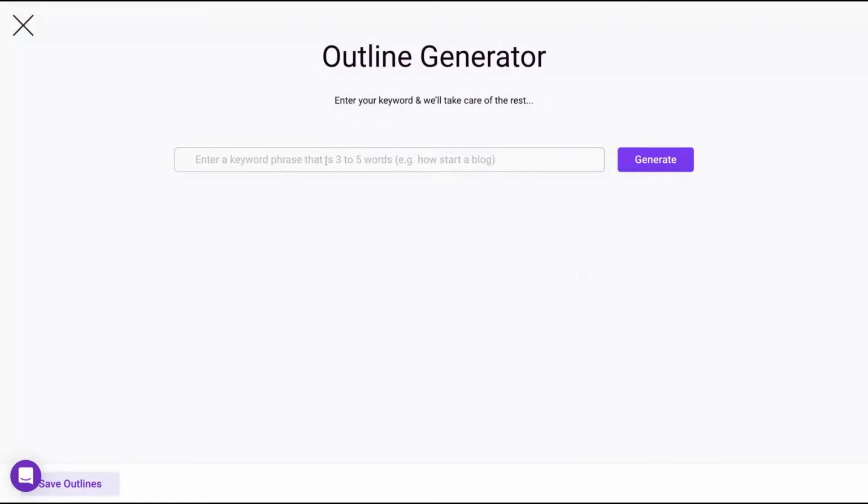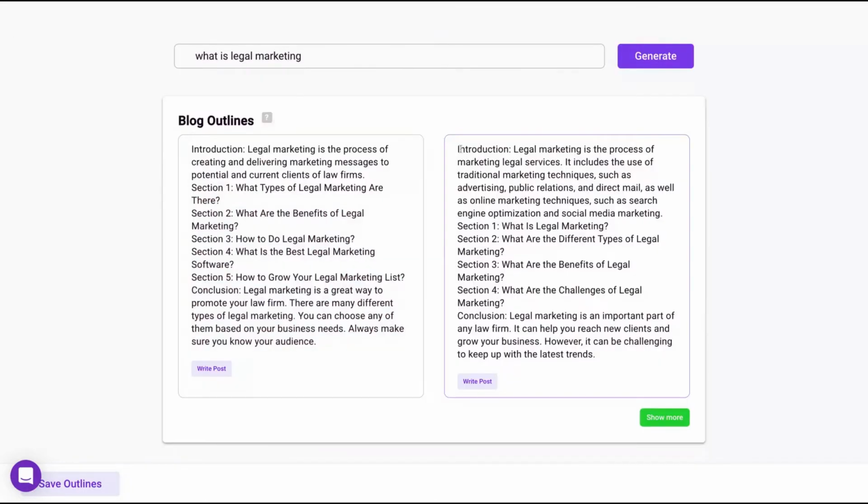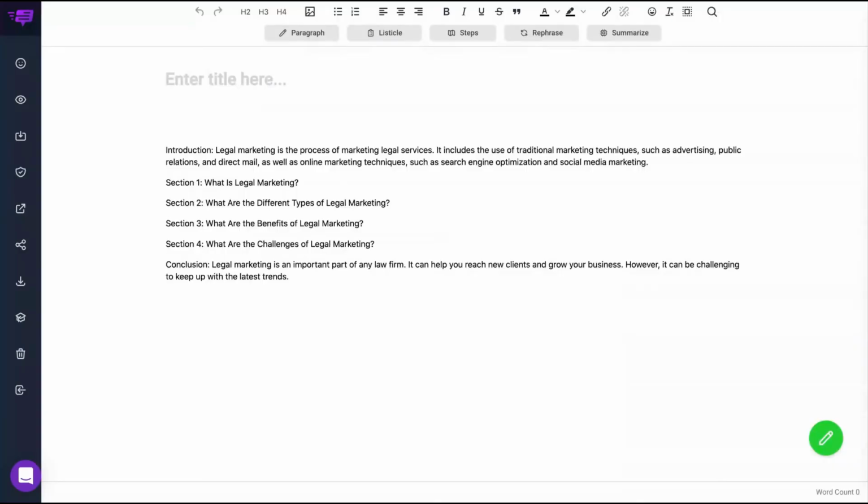Then I come here and I create an outline. What's legal marketing? Then you research a little bit to see if you like that one or if you want to generate another one. I didn't like it. Let's generate again. So I like that one. Here I have a good outline. Then you click here on write post. Continue. I'm gonna add an additional keyword that will be legal marketing. And I'm gonna create with those two quick keywords: what's legal marketing and legal marketing. Okay, so I have my outline here.